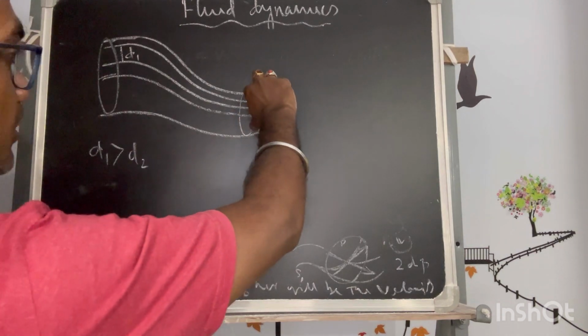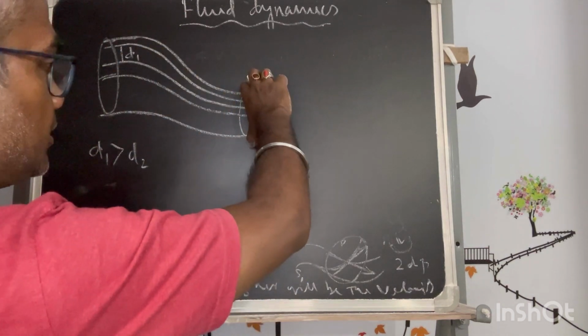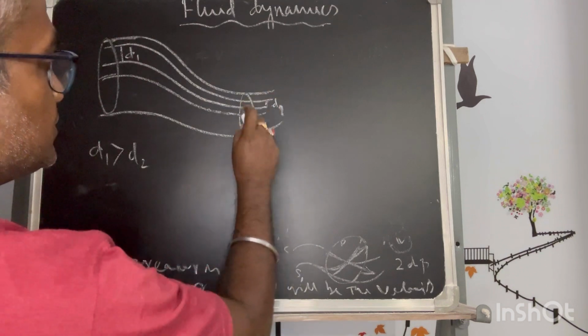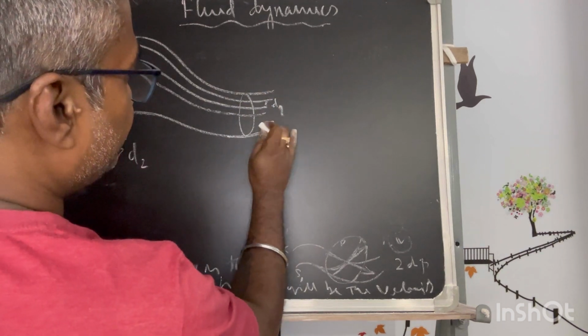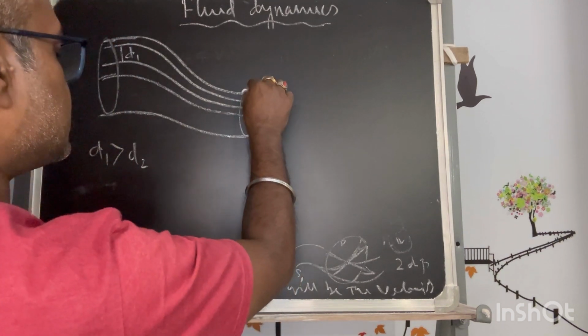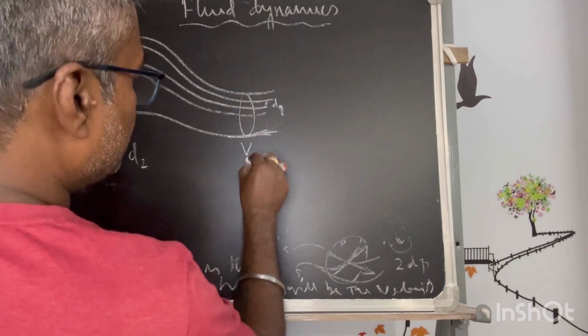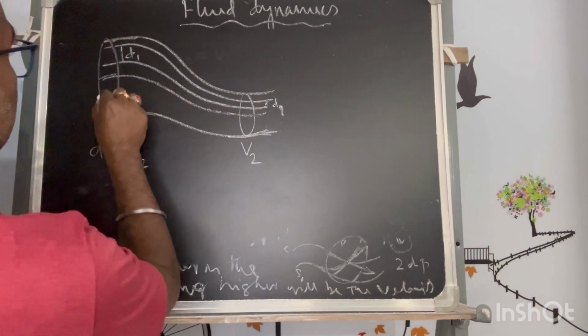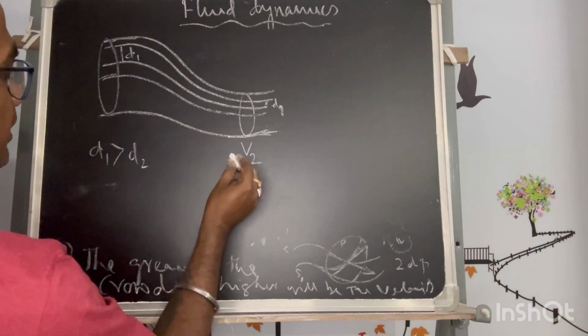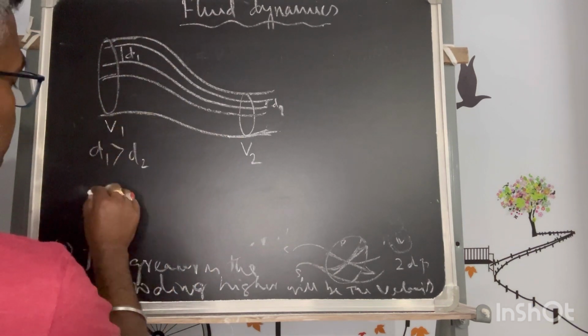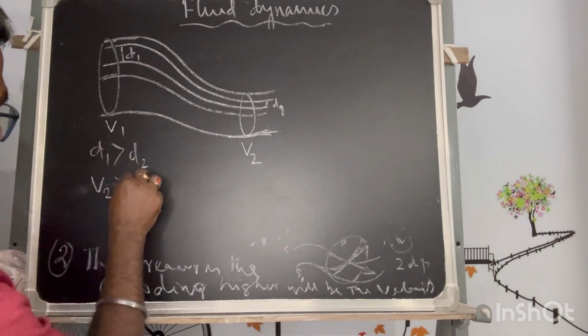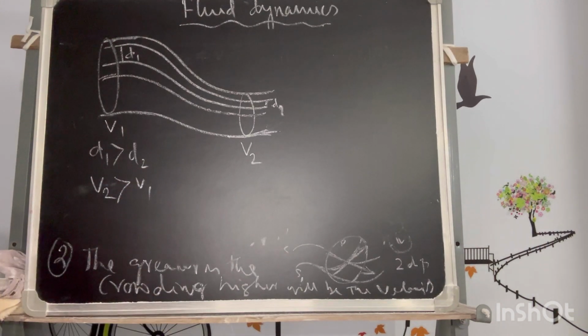So the streamlines are crowded, compacted here due to the restriction of the path. Where there is a restriction, the crowding is more, and the velocity V2 for any particular streamline is more than V1. This is the second property.